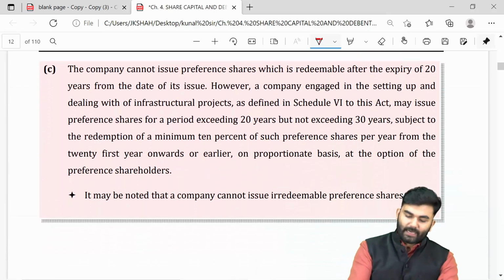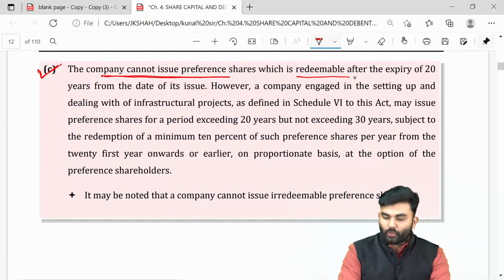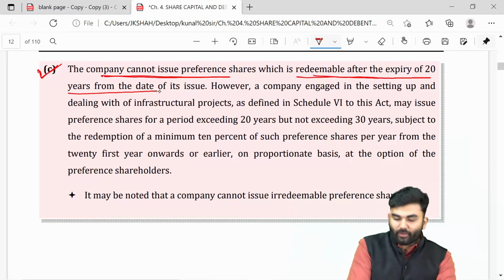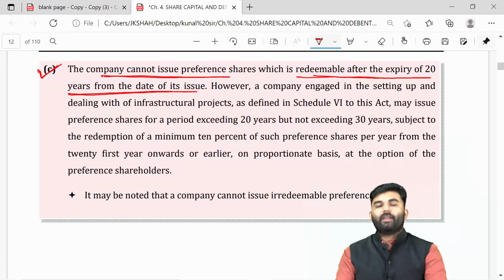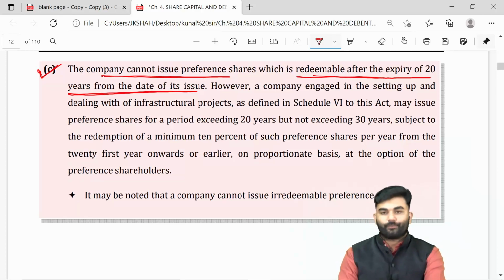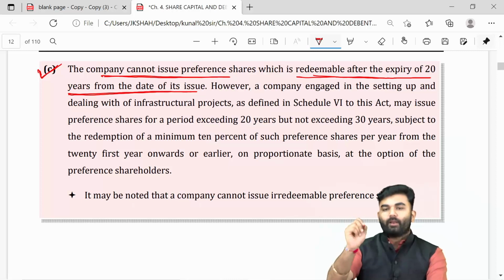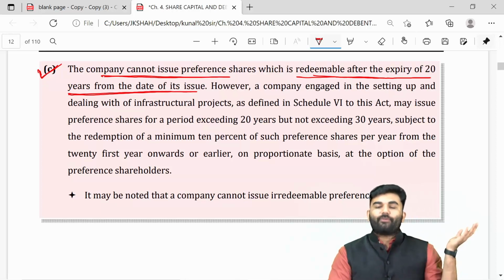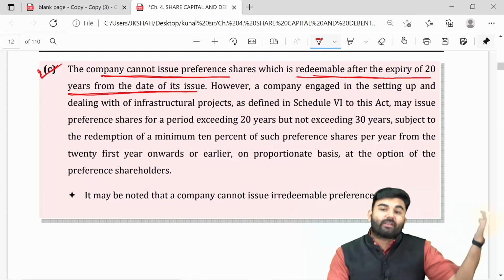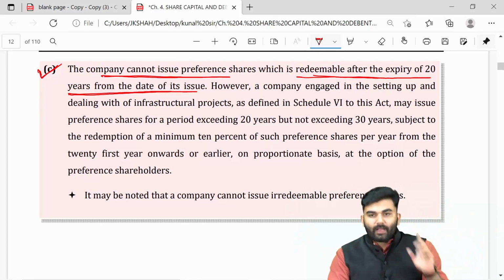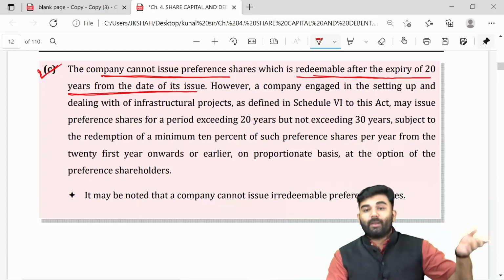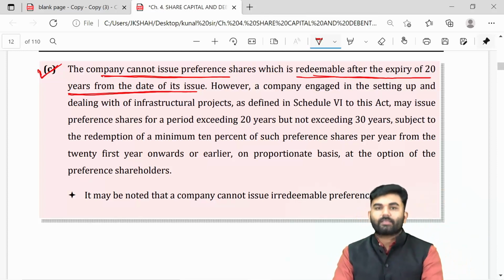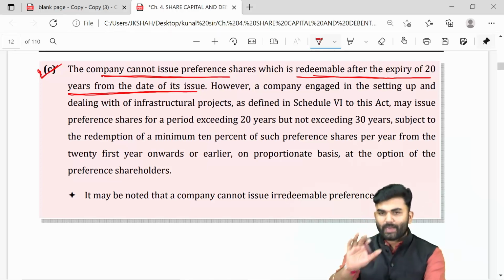The lawmaker says that a company is not allowed to issue preference shares which are going to get redeemed after the expiry of 20 years from the date of issue. So the maximum period within which the redemption should take place is the 20th year. Can a company issue a preference share which is redeemed after 20 years? No. Can a company issue one which is redeemed within 20 years? The answer is yes. But wait.